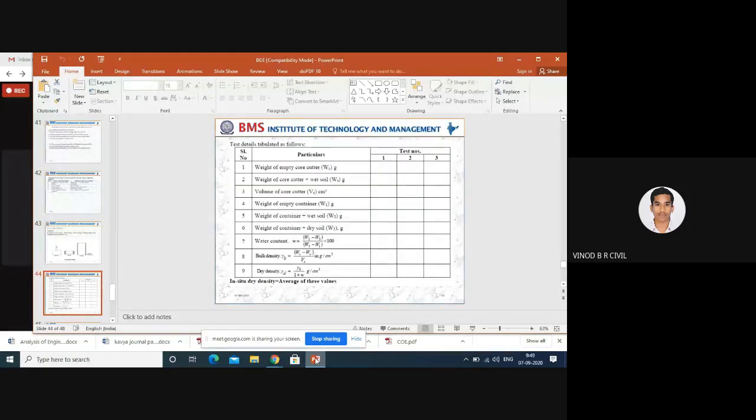What is the test procedure? First, decide where we have to calculate the density of soil. Before that, you have to check whether the soil is cohesive soil or cohesionless soil. The core cutter is useful only for cohesive soil. Check whether it is cohesive soil or cohesionless soil.